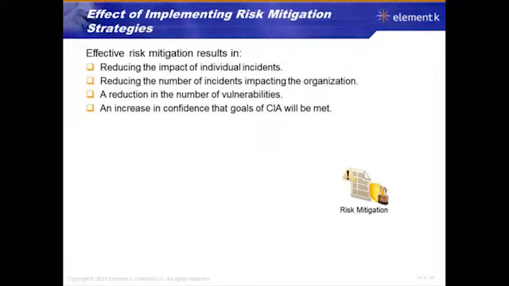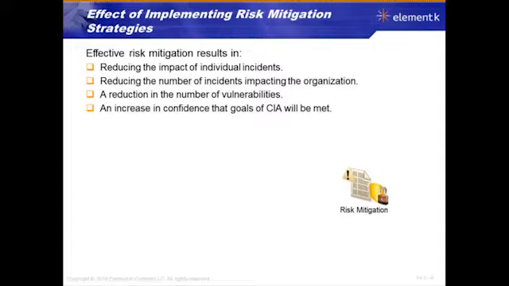year. We look at our original numbers where our SLE was 1,000, our ARO was 3. We got $3,000 worth of damage. We look at our new numbers where we reduced the SLE to 500 and reduced our ARO to 1, we're only going to suffer $500 worth of damage, so a savings of $2,500 in loss. Now we compare that to the cost of the countermeasure and safeguard and determine if it's fiscally prudent.